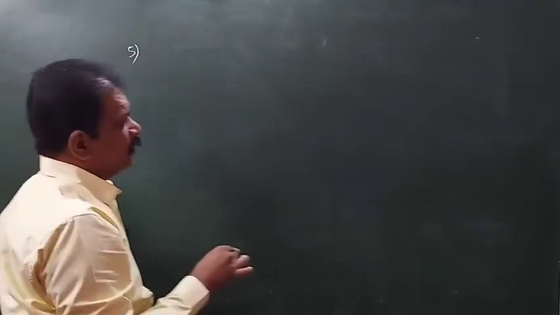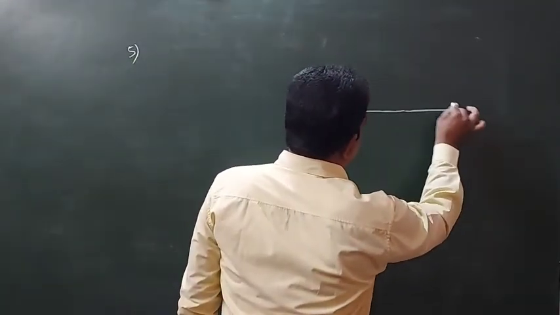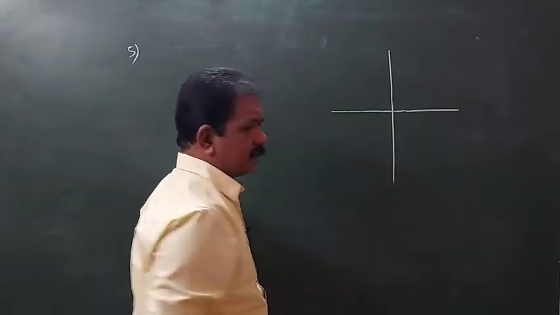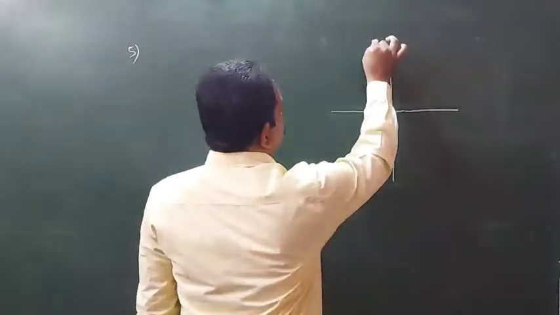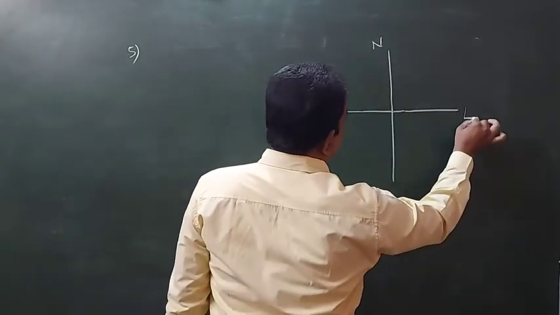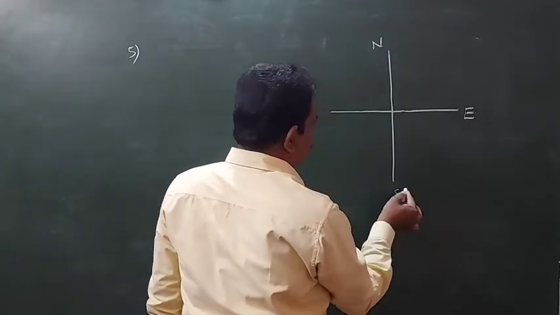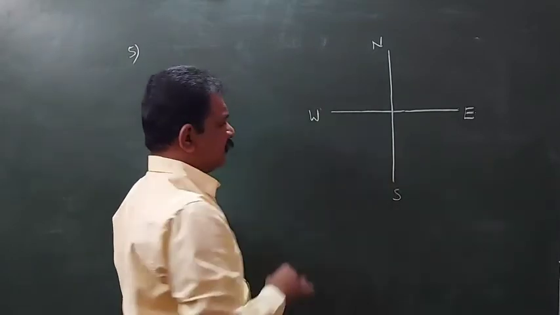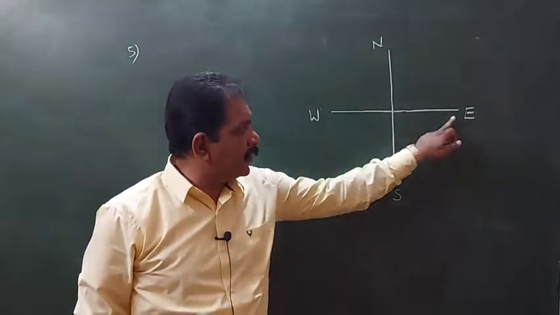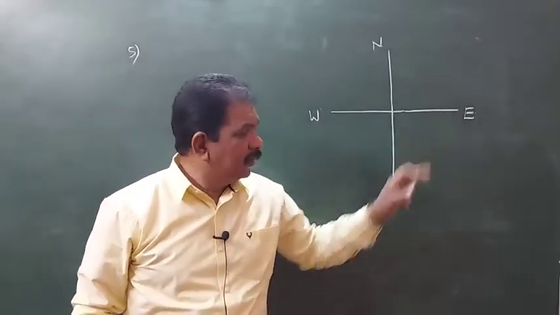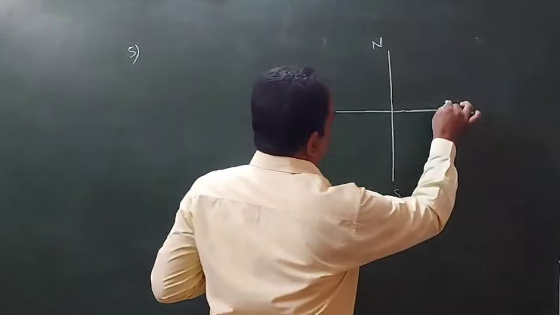Let us see. This is the x-axis, this is the y-axis. If we write the directions, this will be north, east, south, west. This is the positive x-axis, na. Here the unit vector will be i cap.